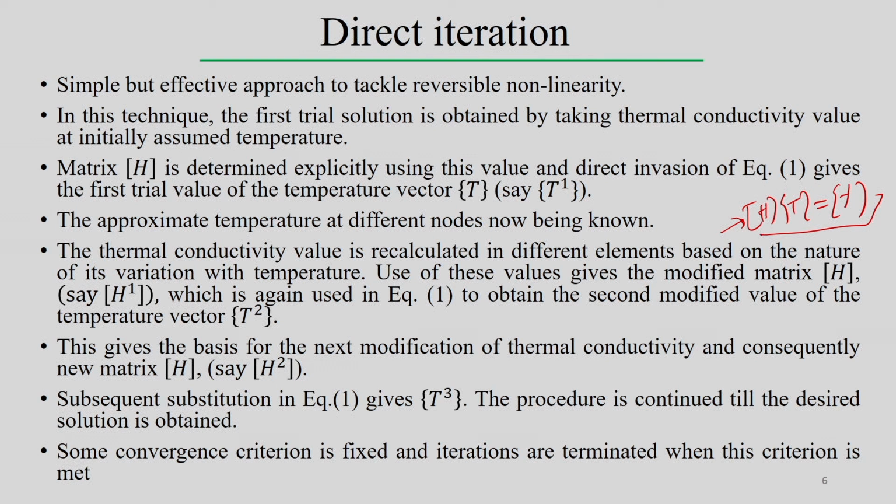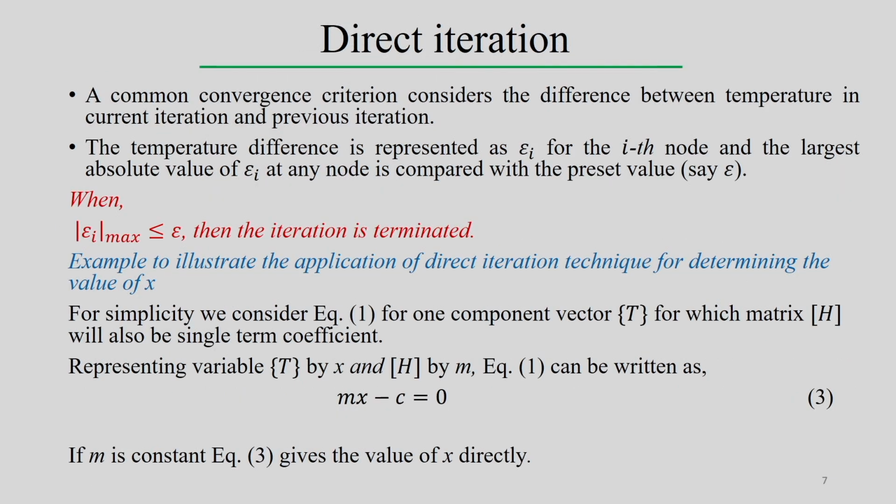This procedure continues until the solution is obtained. Therefore, some convergence criteria is fixed and iterations can be terminated depending upon it. But what kind of convergence criteria can we use in this case? A very common criterion is to consider the differences between the temperature distribution of the current iteration and the previous iteration.